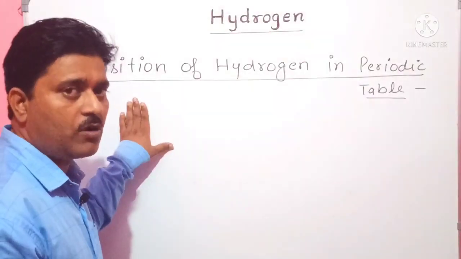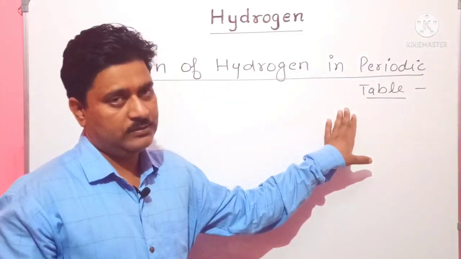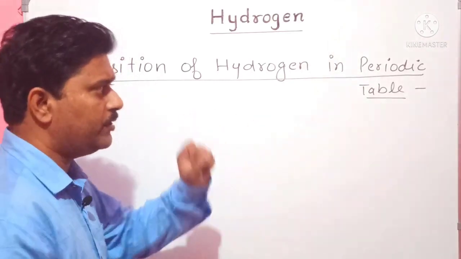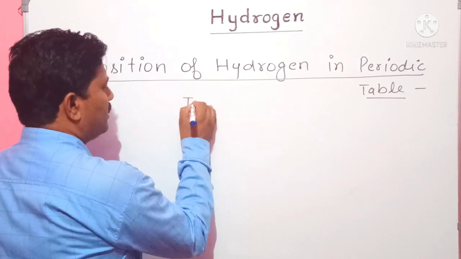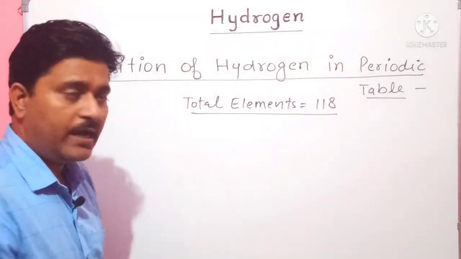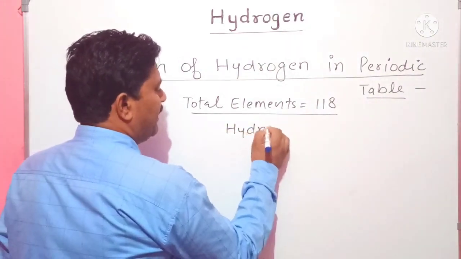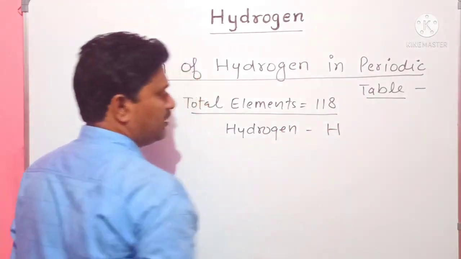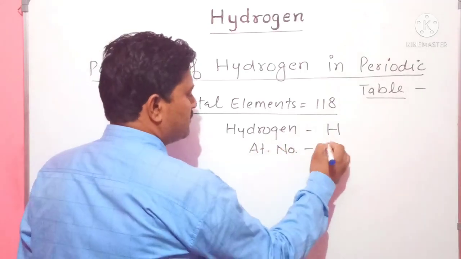Let's come to the topic: position of hydrogen in periodic table. What is the exact position of hydrogen in periodic table? As we know, there are total 118 elements, and hydrogen is one of the important elements whose symbol is H and whose atomic number is 1.